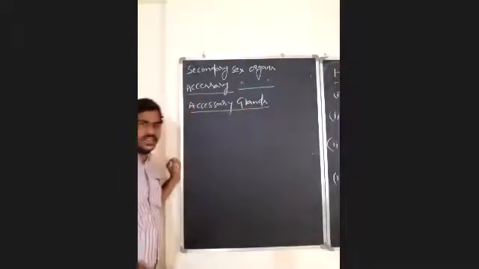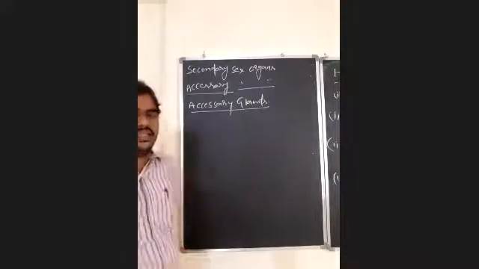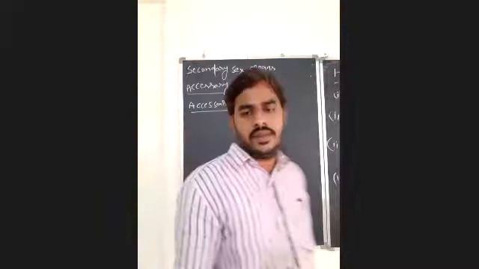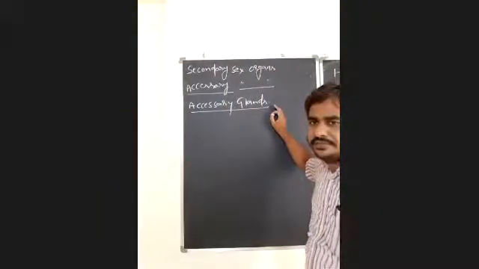Accessory glands. What are the accessory glands associated with the human reproductive system in male? Already I gave you, there are 3 types of accessory glands present.